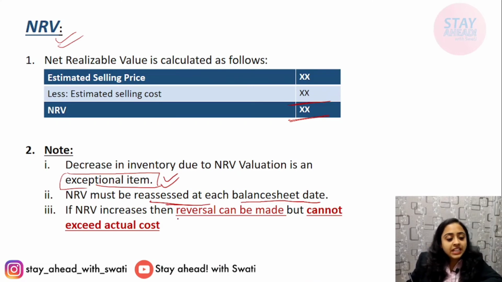If NRV increases, then reversal can be made. If NRV increases, then reversal can be made, but cannot exceed actual cost. This is very important. We'll understand this with an example.